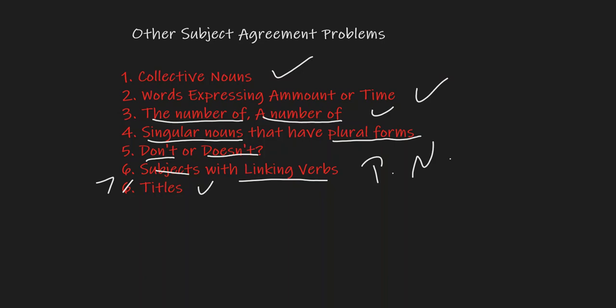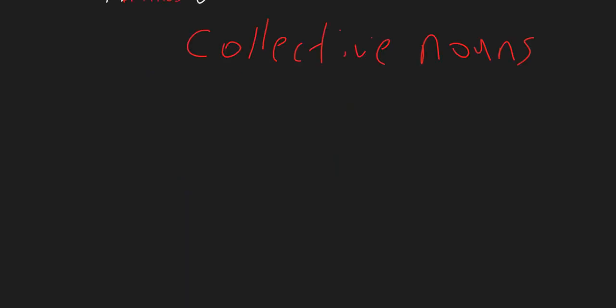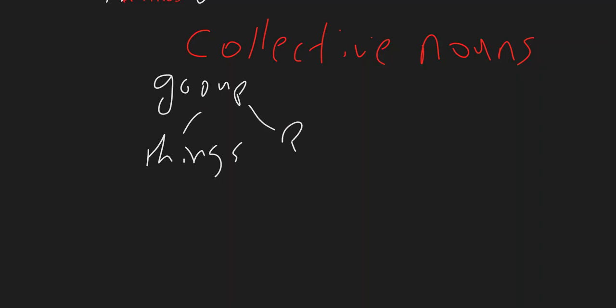So let's start with the collective nouns. A quick definition of collective nouns. A collective noun is a noun that names a group. It names a group, and this group contains things or contains people. Okay? And usually this noun is singular.